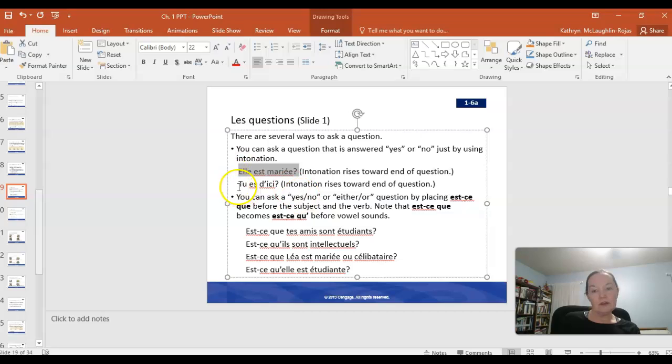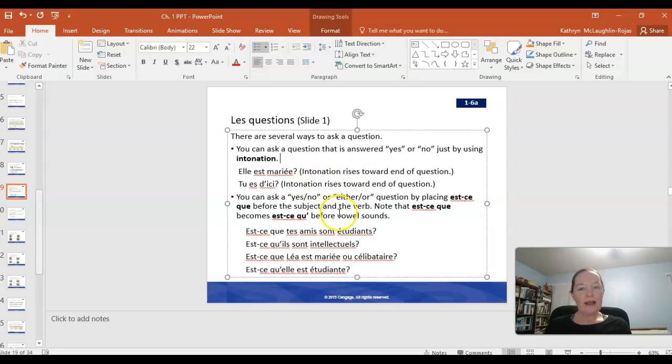Okay, and the same thing here. Tu es d'ici? Okay, so are you from here? You could easily say tu es d'ici without intonation, and it sounds like you already know that. Okay, so intonation is definitely one way that you can ask a question in French. We do the same thing in English. So if I were to say she's married, I sound like I'm really sure about that. But if I say she's married? I'm trying to find that information out.